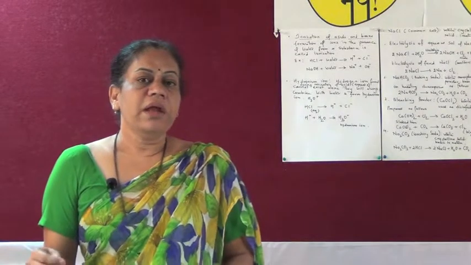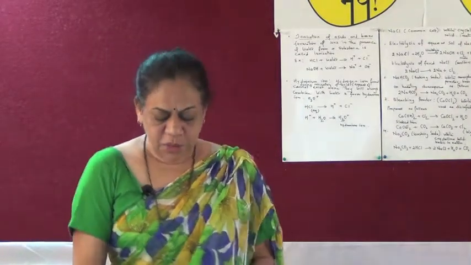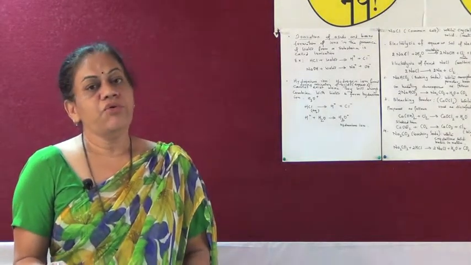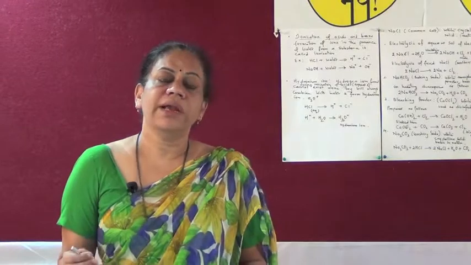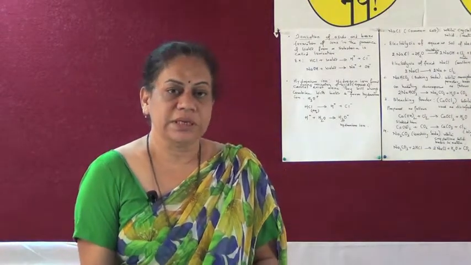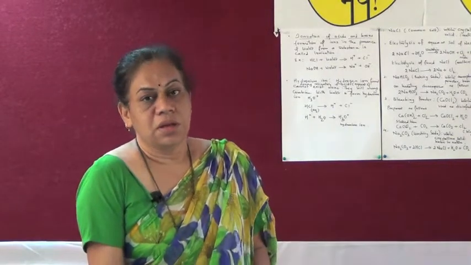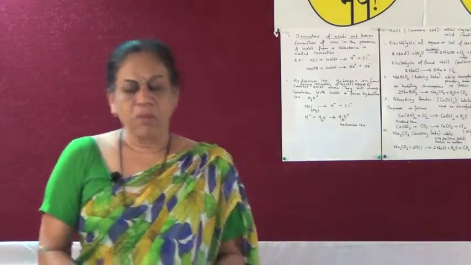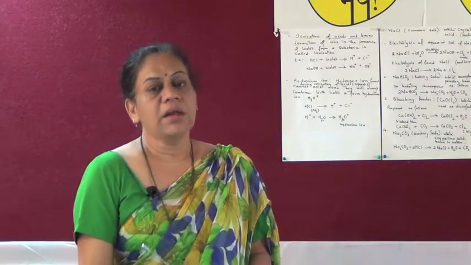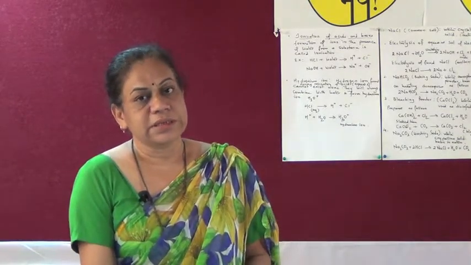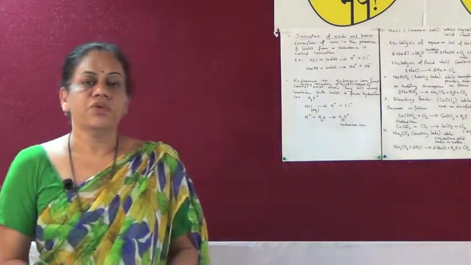Because it turns red litmus paper blue. Sodium carbonate reacts with hydrogen chloride to form NaCl, water, and carbon dioxide gas is evolved in the process. Sodium carbonate also reacts with sulfuric acid to form sodium sulfate, water, and carbon dioxide gas is released in the process. Now let us see what are the uses of sodium carbonate.